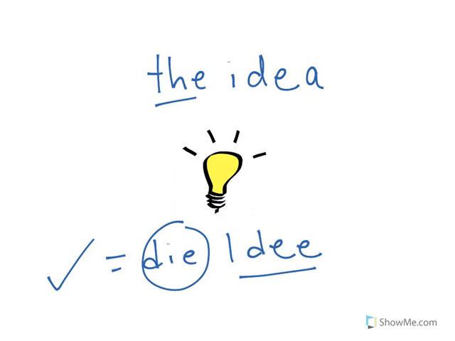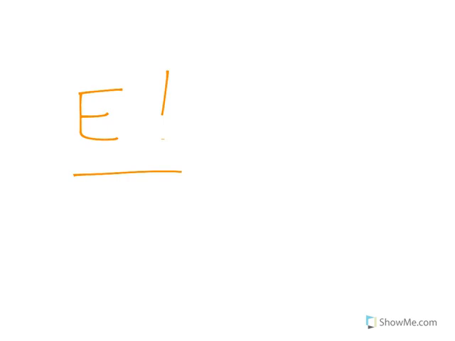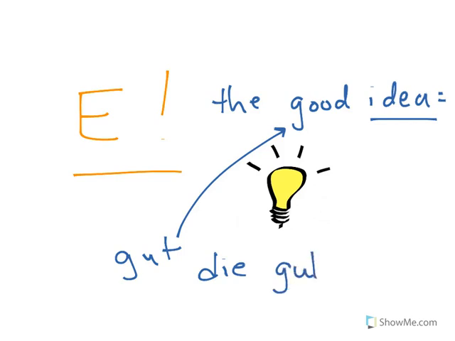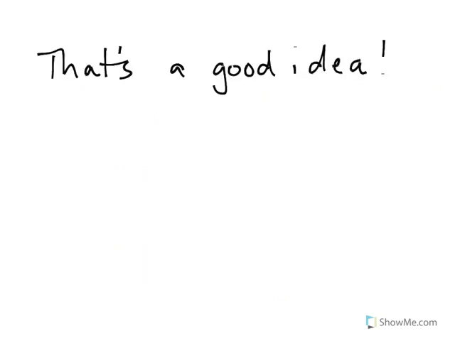So what ending would we need to add to an adjective if we wanted to describe the idea? That's right, an E. So if you want to say the good idea, what would that be in German? The German word for good is gut, and the adjective is preceding, that is, coming before the noun. So to say the good idea in German, die gute Idee. And of course, you wouldn't be capitalizing that E. I'm just doing that for emphasis here.